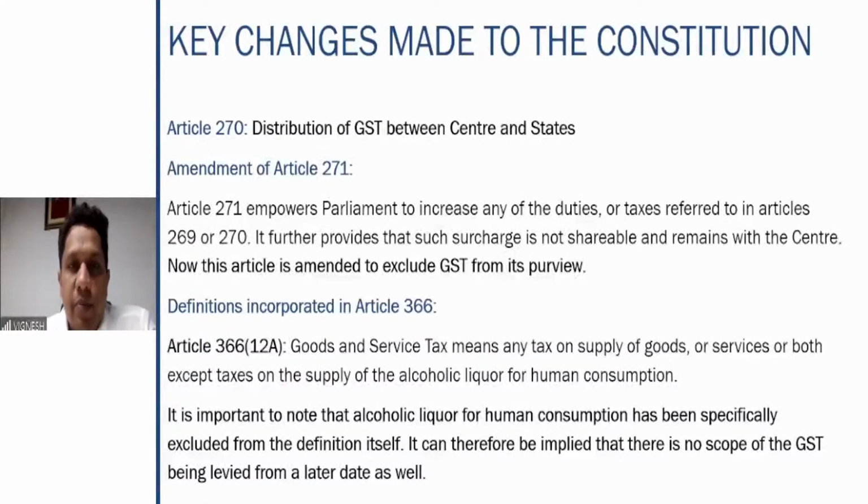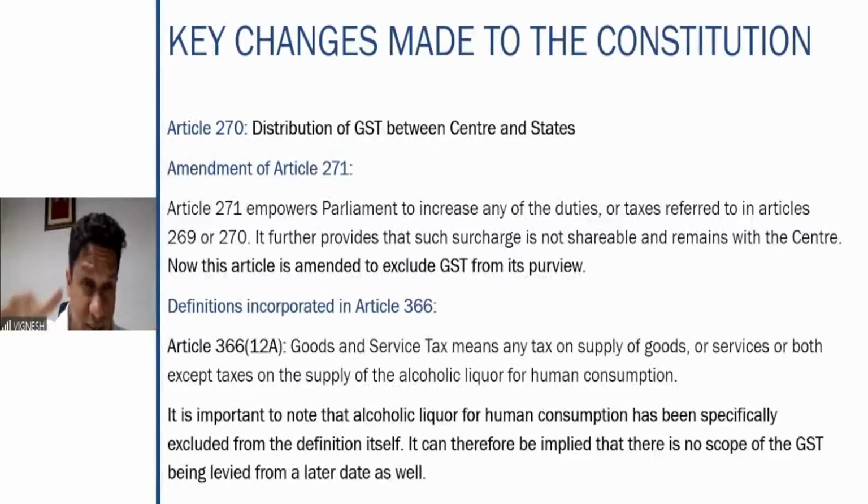Goods and services tax means any tax on supply of goods or services or both, except taxes on supply of alcoholic liquor for human consumption. Right? So any tax on supply of goods or services or both, other than taxes on supply of alcoholic liquor for human consumption. Fine. So alcoholic liquor for human consumption has been specifically excluded from the definition itself.